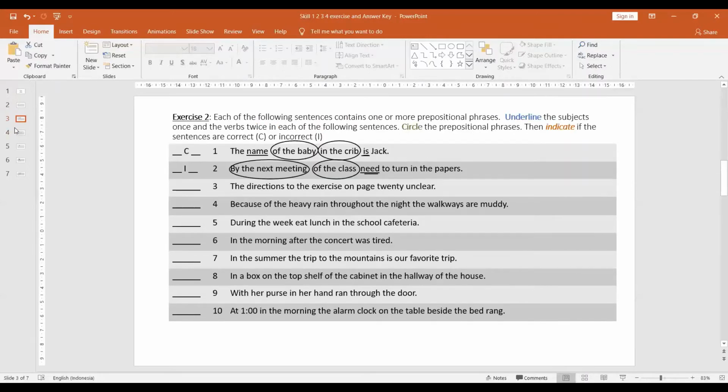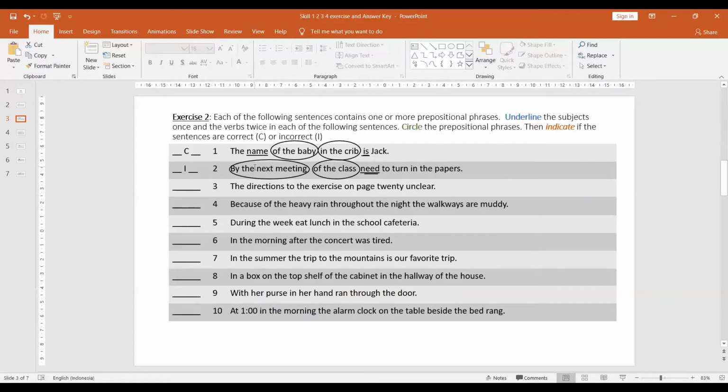Okay, so number 1 is correct because we have the subject, the name, and the verb is, and we have the prepositional phrases of the baby and in the crib. In a sentence, there can be more than one or two prepositional phrases. It's fine, as long as you can identify which one is the phrase. One phrase is of the baby and the other is in the crib. So there are two objects of preposition.